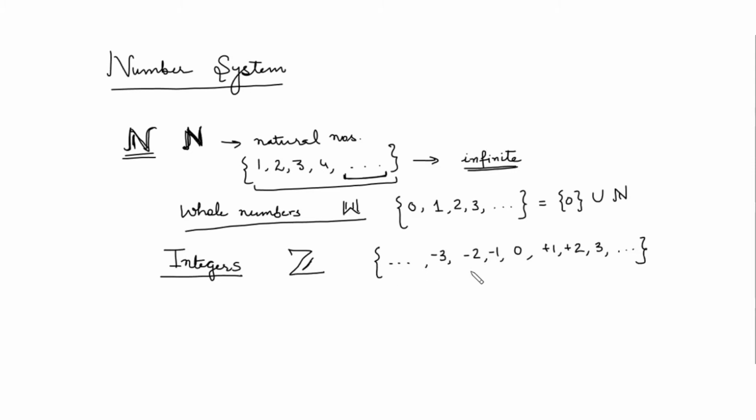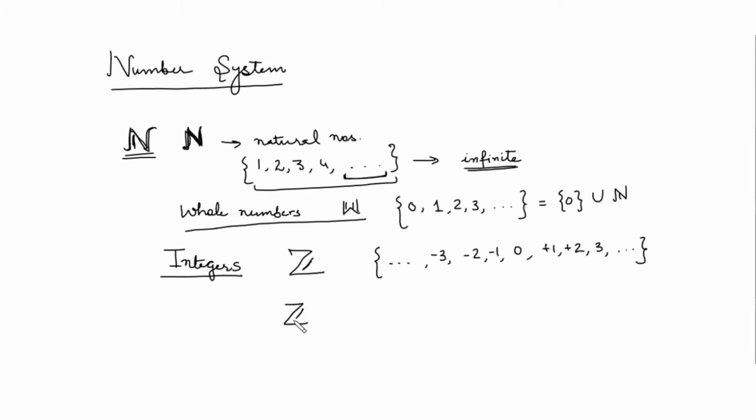So this is the set of integers. This set is also infinite in nature. This point is clear, and this is denoted by the symbol Z.